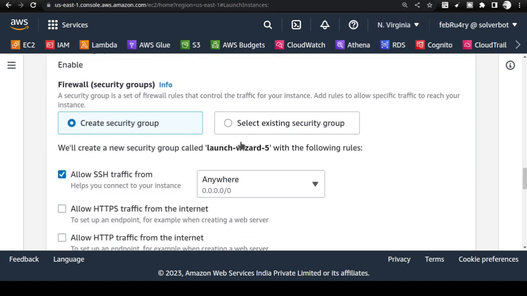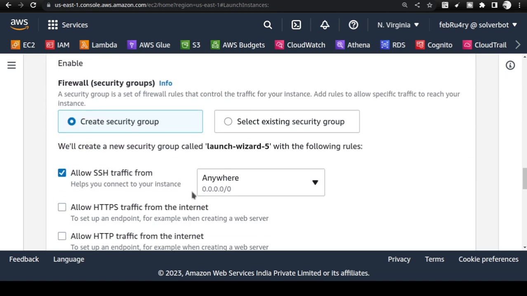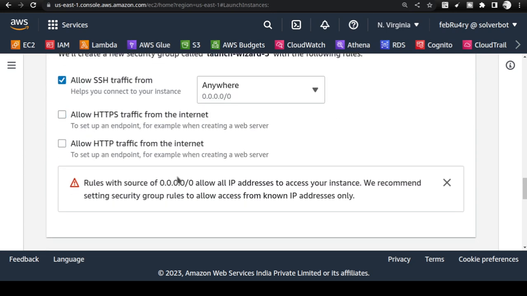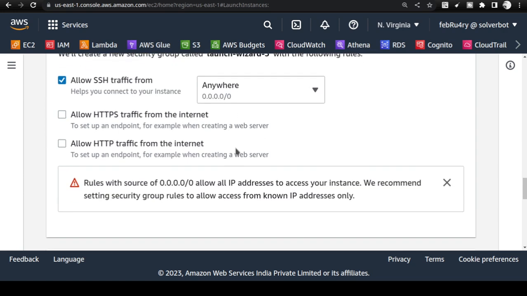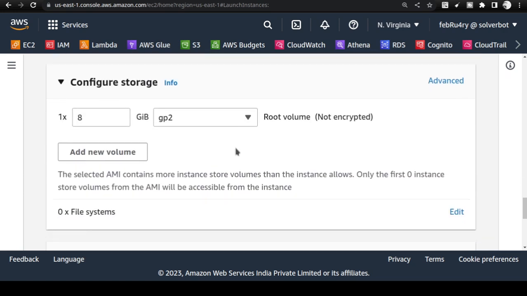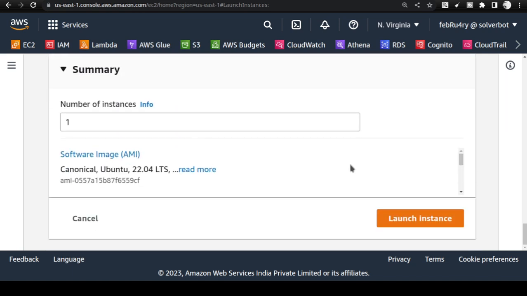In the network settings, allow SSH traffic. Allow it from anywhere. Don't change it, and create a security group as a new one. Don't use the existing one, as it is difficult for you initially. Then 8 GB storage space is sufficient, and that is all. After that, click on launch instance. That's it.